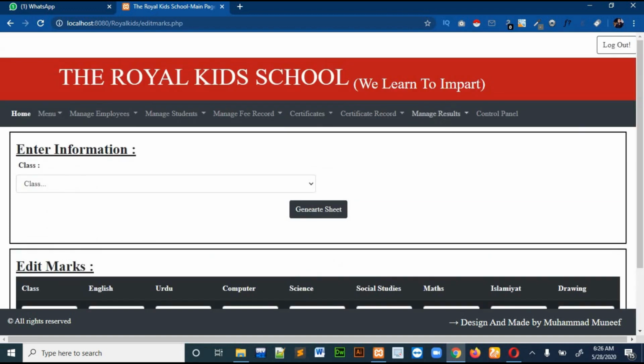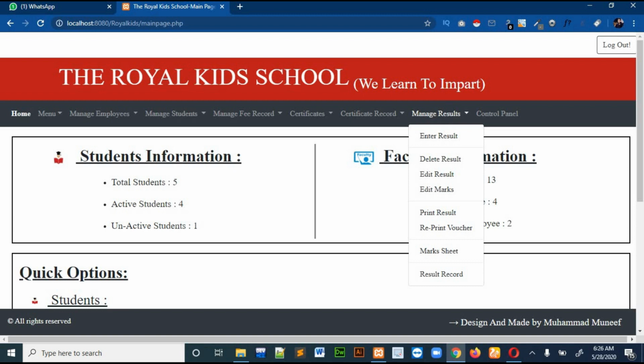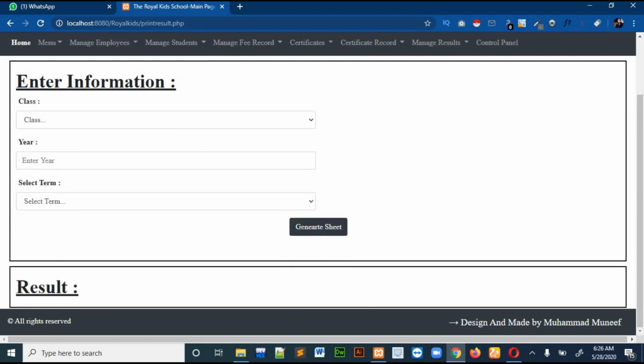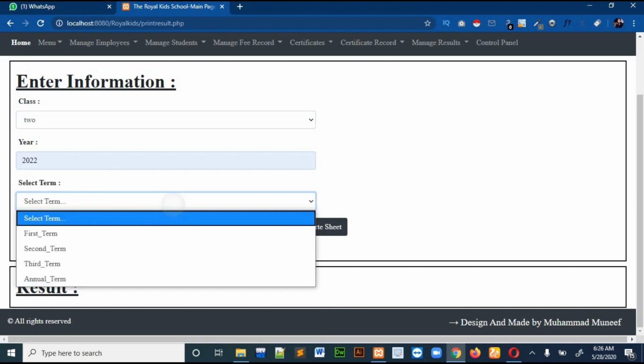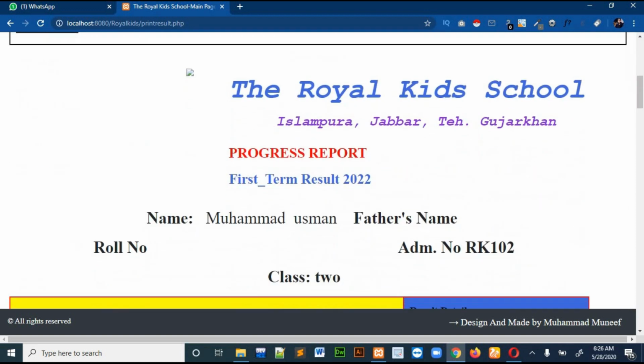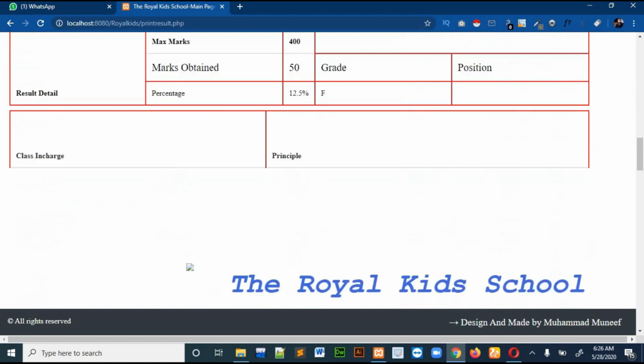Okay, so this is what we are doing over here. The next thing I want to show you is the print result. Suppose you had entered the result of all the class, and now you want to print the result of the whole class. You will select the class, then the year, and then the term. Then you will select generate sheet. So you can see that the result has been made.